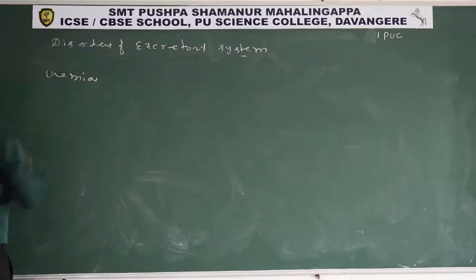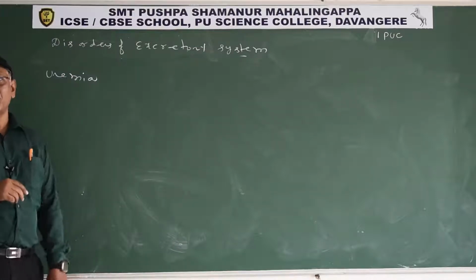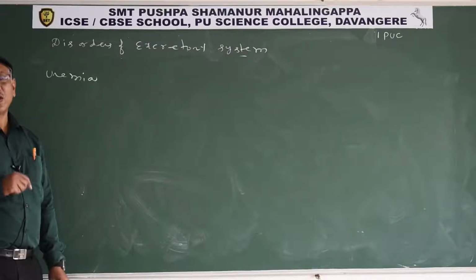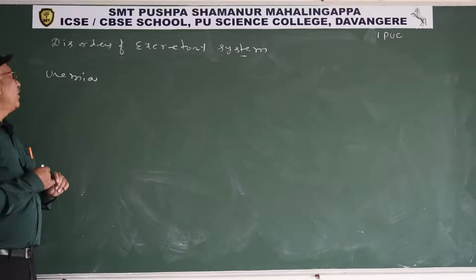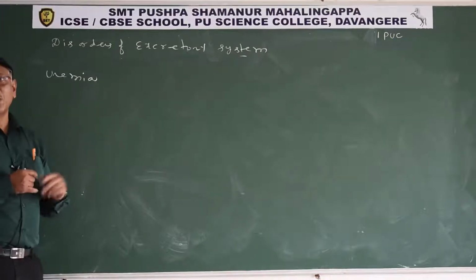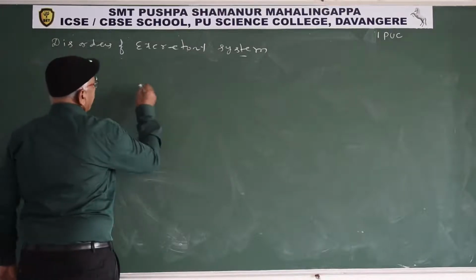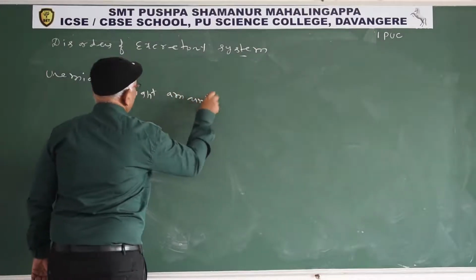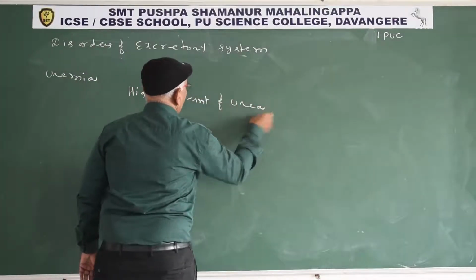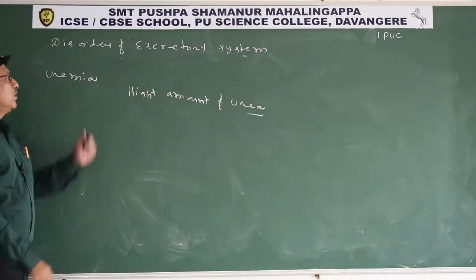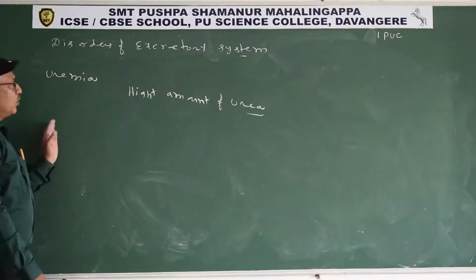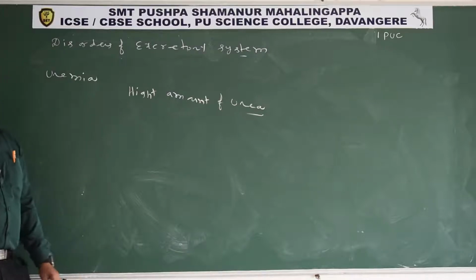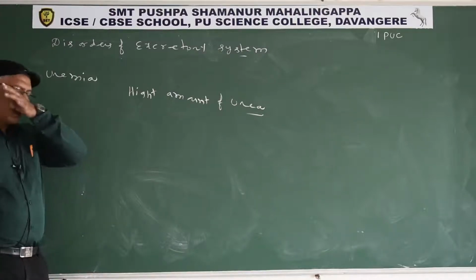Uremia. Malfunctioning of the kidneys leads to uremia. Malfunction means they do not properly perform their work. So, due to malfunctioning of the kidneys, some people suffer from uremia. What is uremia? Presence of a high amount of urea in the blood is known as uremia.